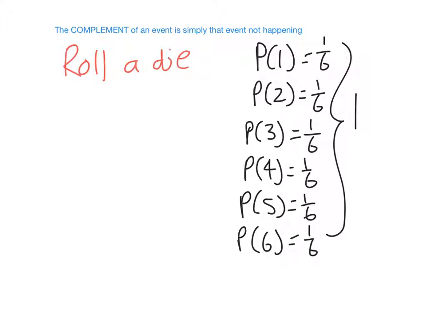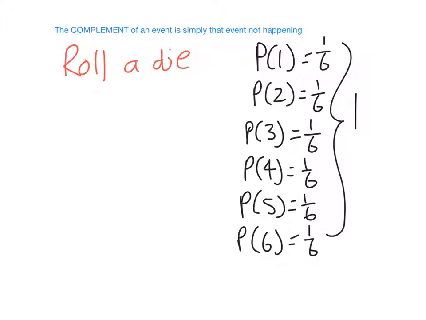Just like when you toss a coin, probability of heads is a half, probability of tails is a half, and a half plus a half equals 1. If I'm looking at the suit of a card I pick from a deck, there are 4 possibilities: hearts, diamonds, clubs, or spades. Each of them has probability of a quarter. So if I add a quarter up 4 times, I get 1. So the sum of the probabilities of all the possible events, all the events in the sample space that is, always equals 1.